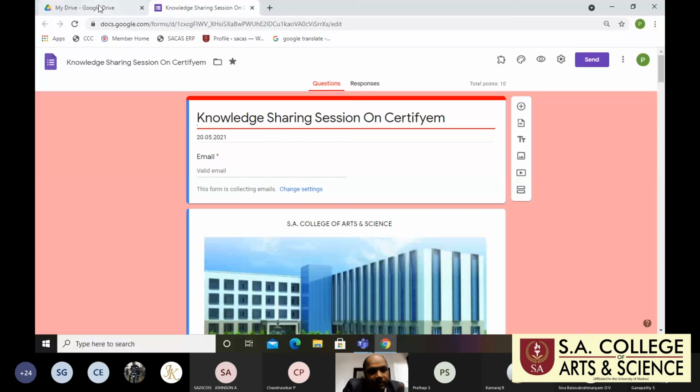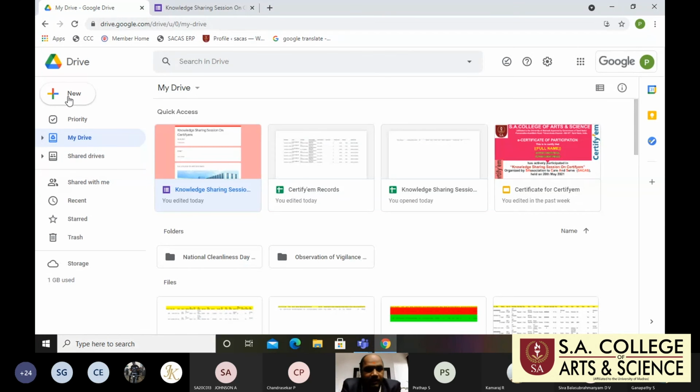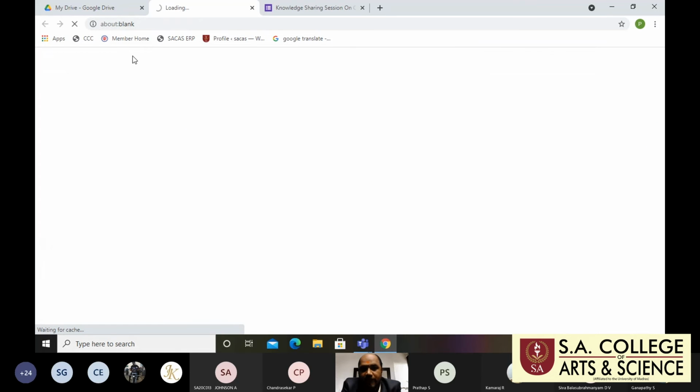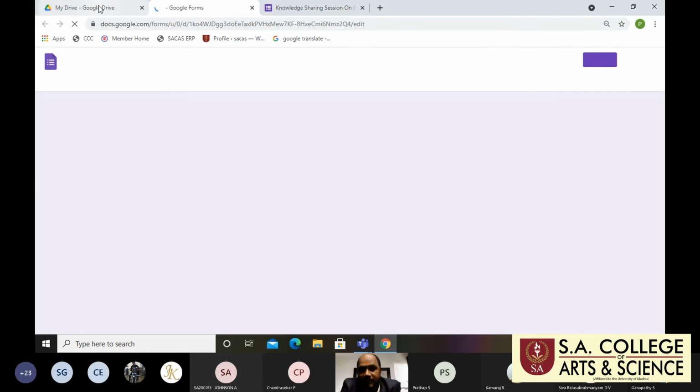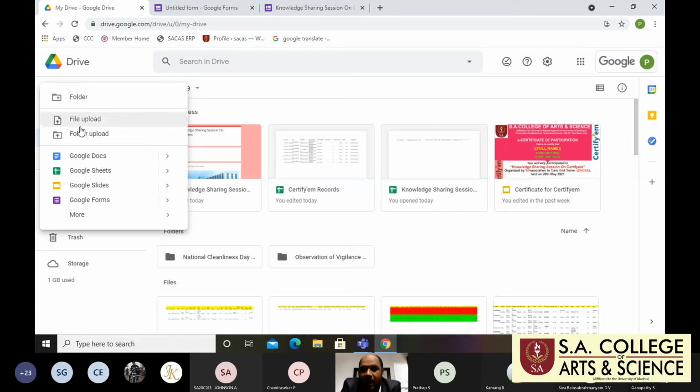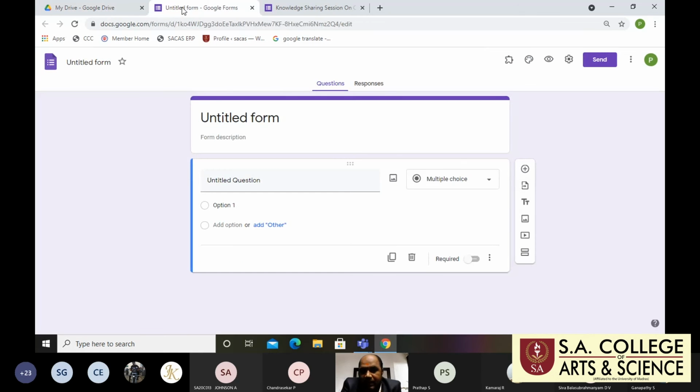So first you go to My Drive. Here you click the icon of New, and you click Google form, G form. Slowly I will tell you. Please try to understand. If you have any doubt, immediately ask me. First, you go to the New option and click the G form. So the next tab will open. It will display the Google form.